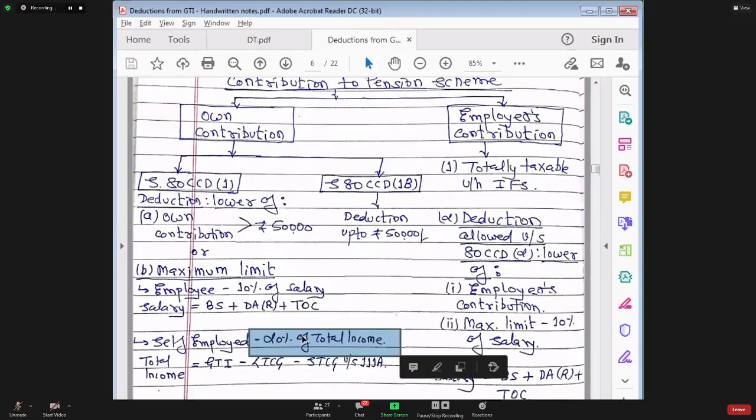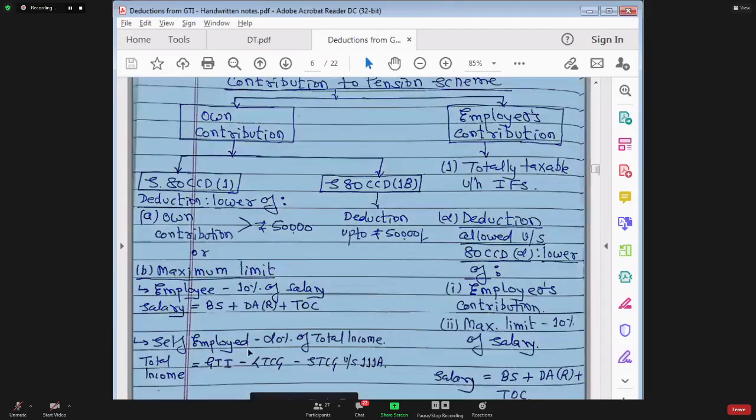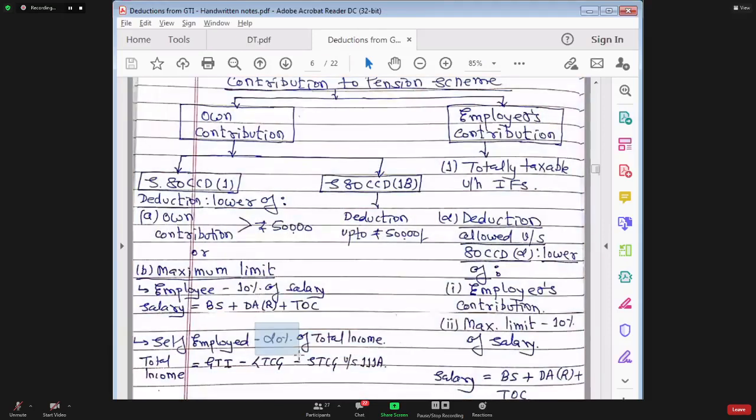Whereas in case of people who are self-employed, there is no employer. Only they are contributing to the scheme. In that case, if you allow 10% deduction to them, then there would be a discrimination between those who are doing job and those who are self-employed. Actually, both should get the equivalent deduction. Therefore, to match the deduction available to these both individuals, government came out with a budget amendment and government increased the percentage from 10% to 20% in case of self-employed people.